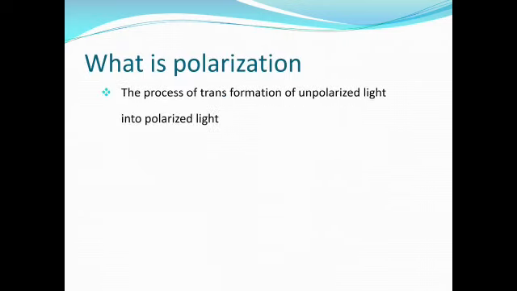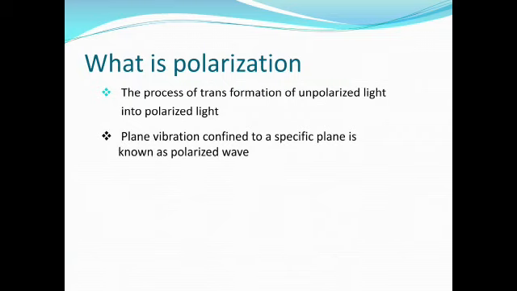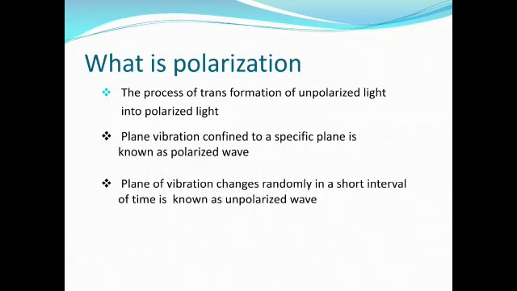If the plane of vibration is confined to a specific plane, it is known as a polarized wave, meaning the light having vibrations only along a single straight line perpendicular to the direction of propagation of light. If the plane of vibration changes randomly in a short interval of time, it is known as an unpolarized wave, meaning the light having vibration along all possible straight lines perpendicular to the direction of propagation of light. That one we call unpolarized light.